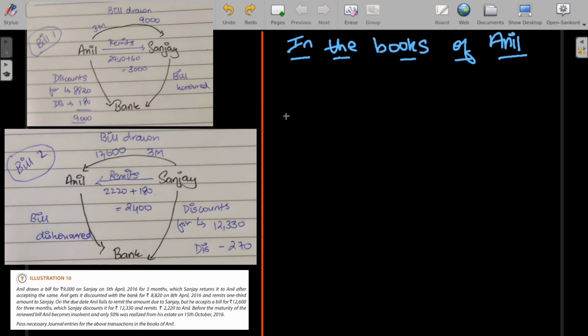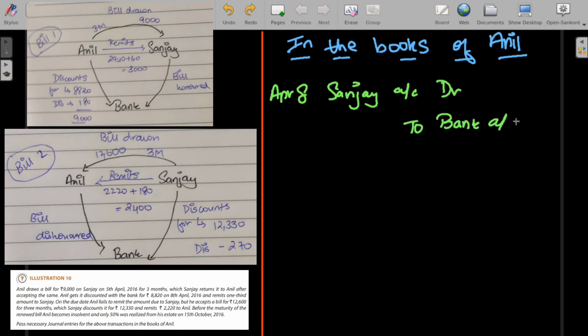Then Anil remitted 1/3 of the amount to Sanjay. So on 8th April, Anil remitted 1/3 of the amount to Sanjay. So Sanjay was a creditor. As now we have paid the creditor some amount, our creditor decreases, so we debit it. So Sanjay account debit to bank or cash, to discount account.